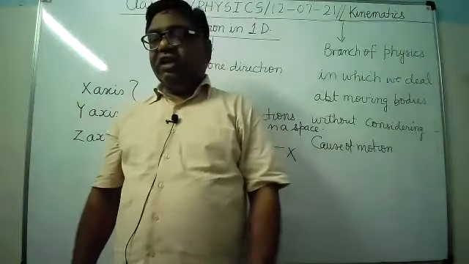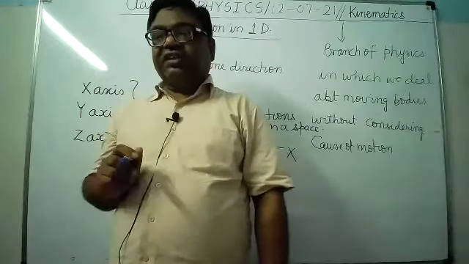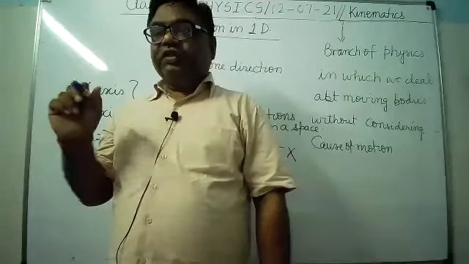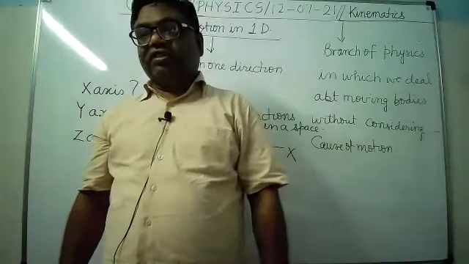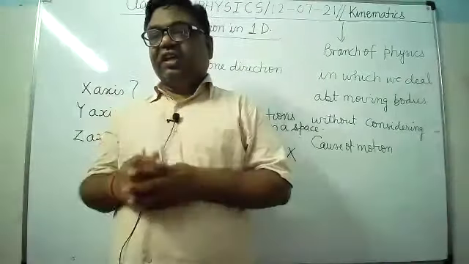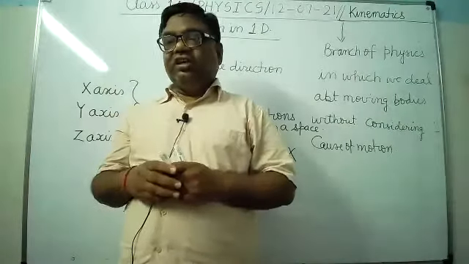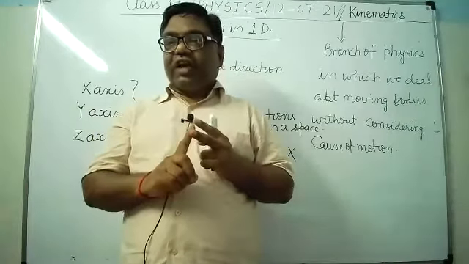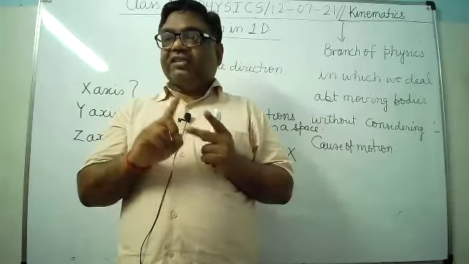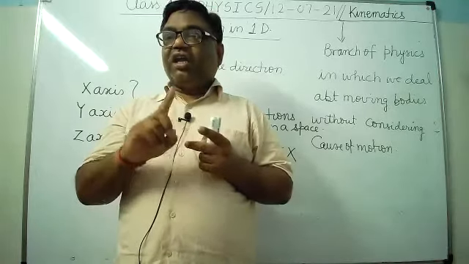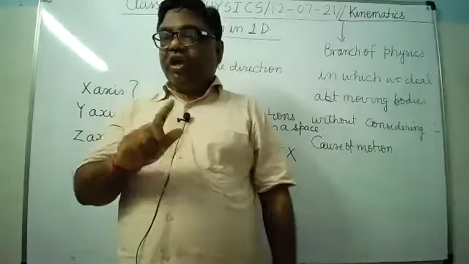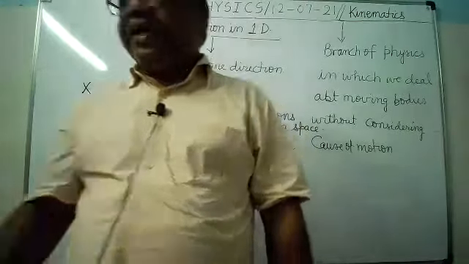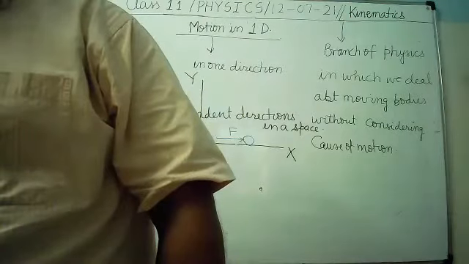So all of you remember this thing: x-axis, y-axis and z-axis are three mutually perpendicular independent directions which constitute a space, a three-dimensional region. A three-dimensional region is known as a space. It is clear? Similarly, if there are only two directions, x and y, or y and z, or x and z, any two, then they constitute a plane surface.